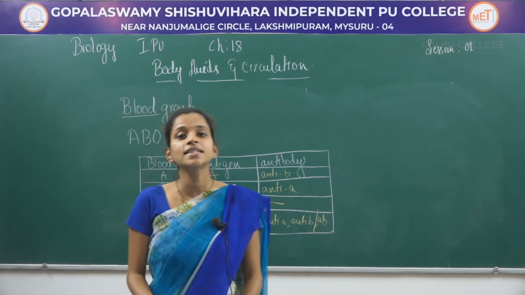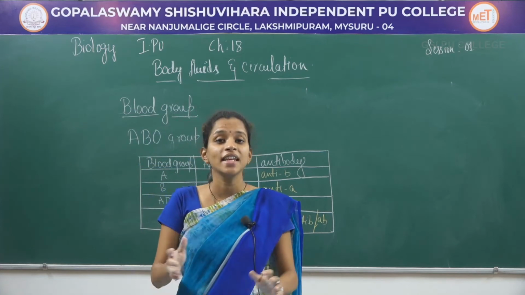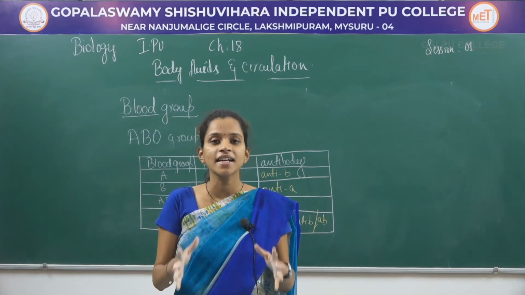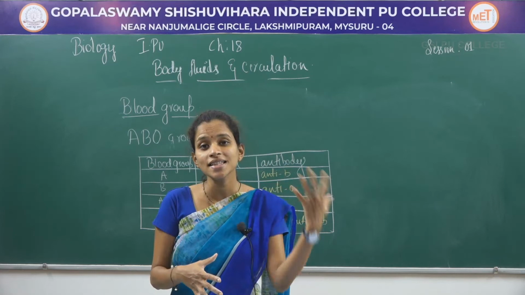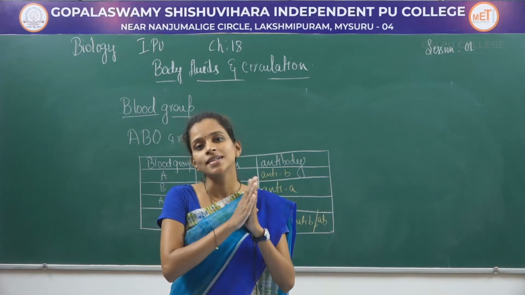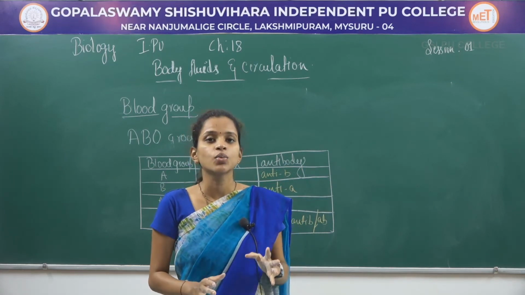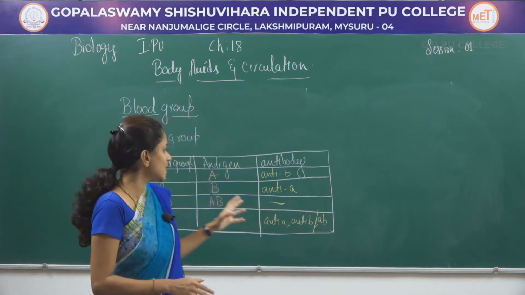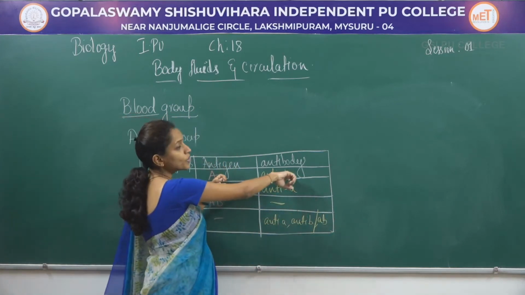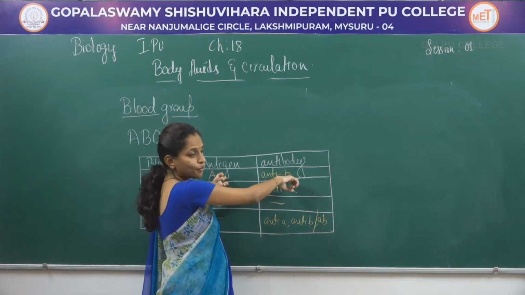Here antigen and antibody have enmity. That means an antibody is produced against the antigen, so it can destroy it. That is why in the blood groups you can see that we have written the opposite antigen and antibody.